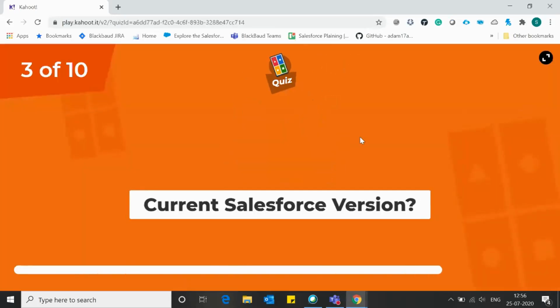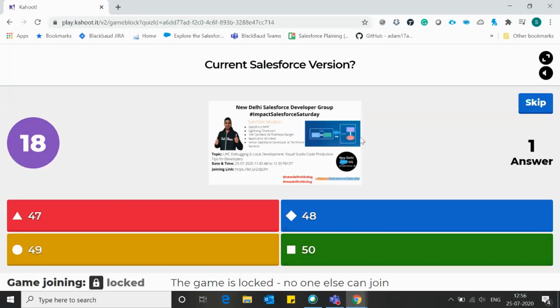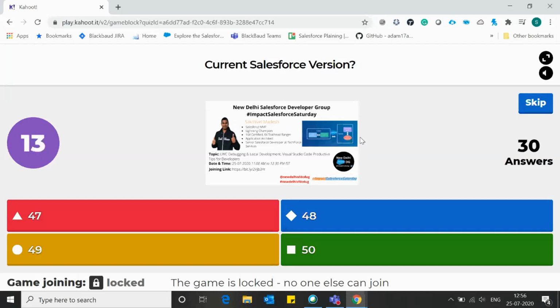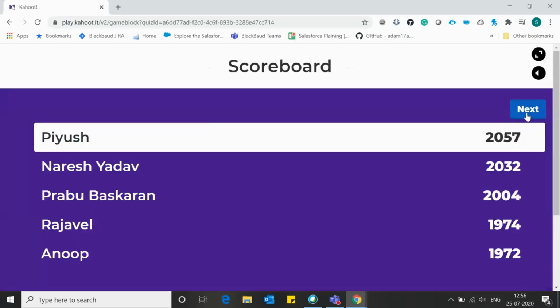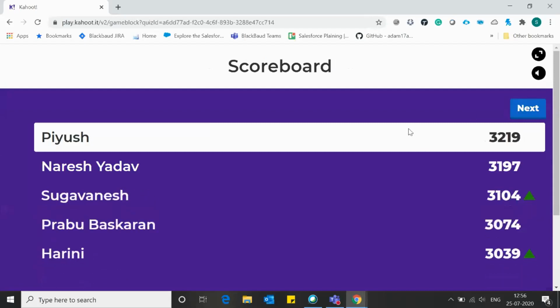Current Salesforce version. I think this one is also easy. Yeah, 49. Oh, Shukvins is leading now.